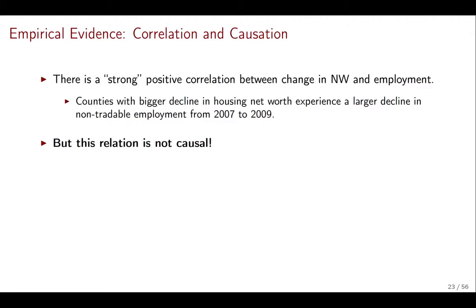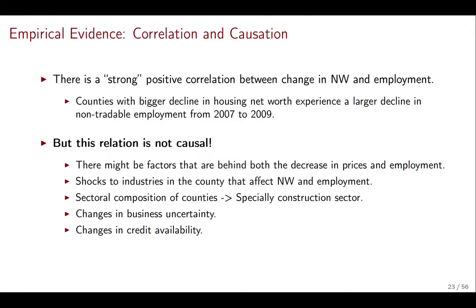We want to know what the mechanism is behind the decrease in employment. We want to be able to say what caused it. And the reason we cannot say this caused it is that there might be other factors behind the decrease of both the prices and the employment. There might be shocks to industries in that county that also affect net worth and employment. There might be a different sectoral composition of counties. So perhaps the recession hit harder certain types of industries.